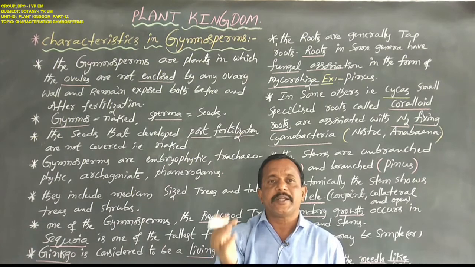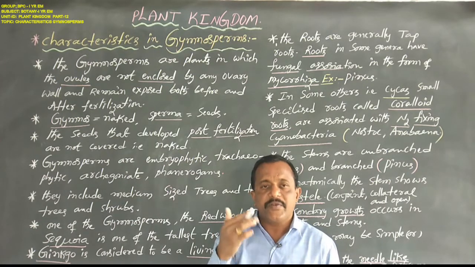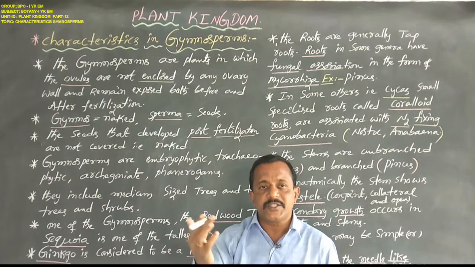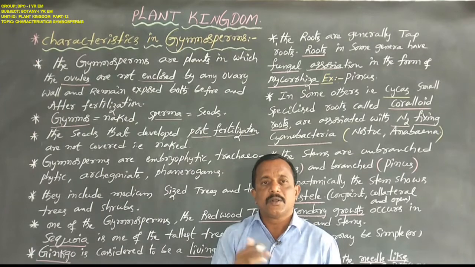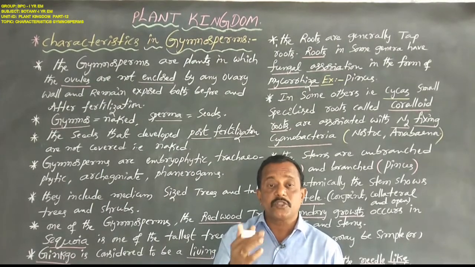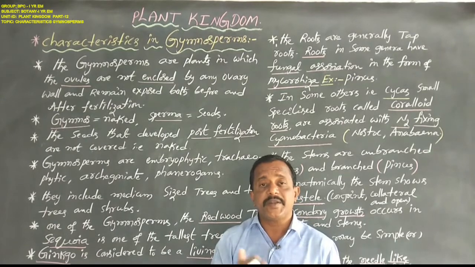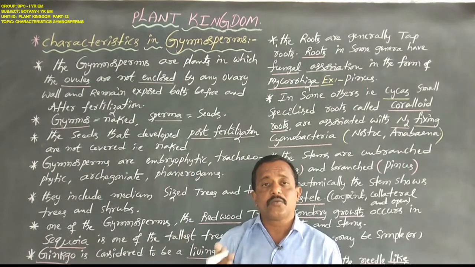Pre-fertilization events involve zygote, ovules, ovary. After fertilization, that is post-fertilization events, we have embryo, seeds, fruit wall.